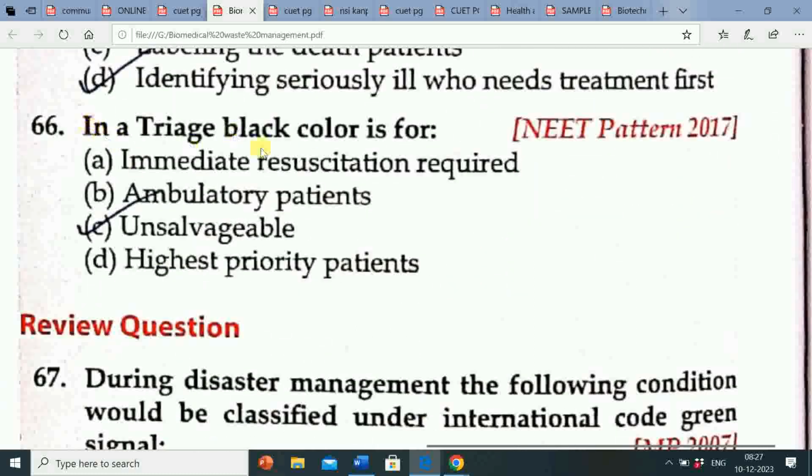Next question: in a triage, black color is for. Option A immediate resuscitation required, option B ambulatory patients, option C unsalvageable, option D highest priority patient. So the correct answer is option C, that is unsalvageable. So in a triage, black color is for unsalvageable.